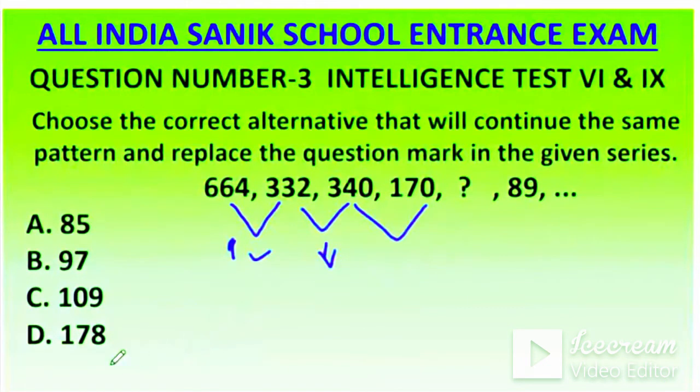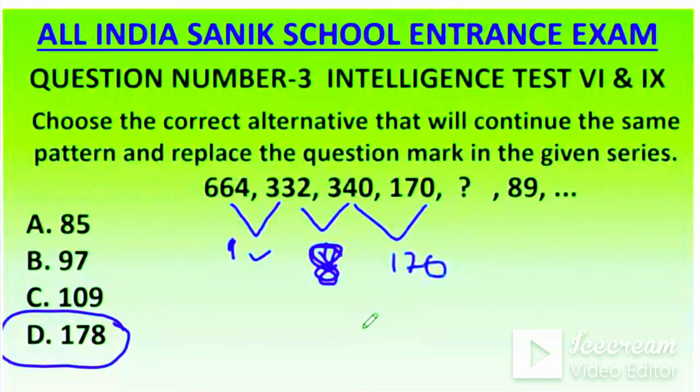178. Sonu Gamer, D, 178. Okay. The correct answer is 178. So how will you approach this question? You will approach it by seeing the difference. See, here the difference is less, so you will see what the difference is. The difference between 340 and 332 is 8. Okay. And here the difference between 170 and 340 is 170. Okay. And here the difference is 332. So what you can see here is that once it is going double and then it is reducing by 8.